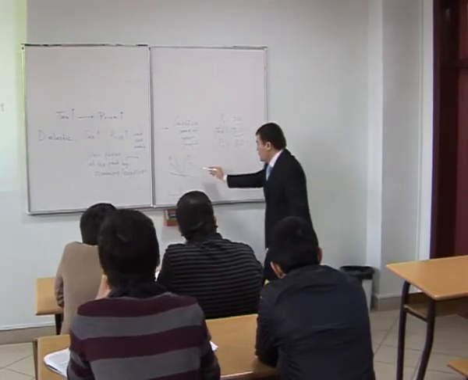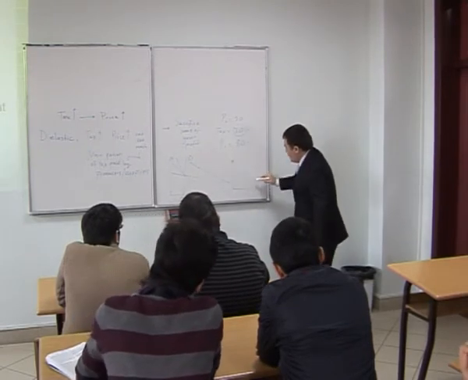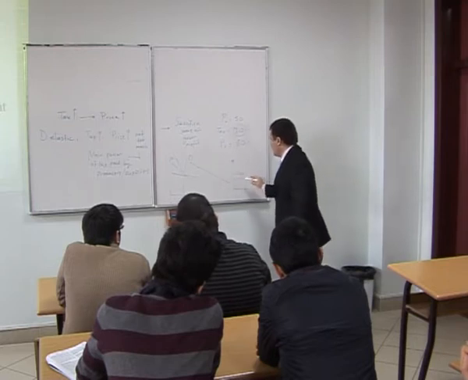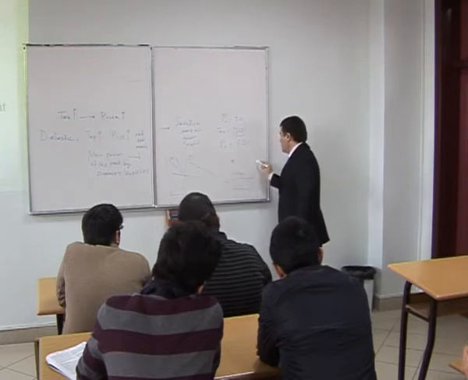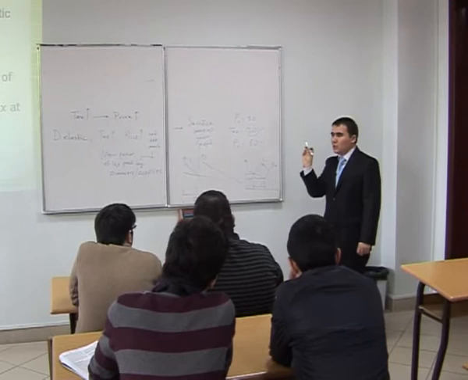Why? Because if you increase price, demand will go down too much. So you just go down.